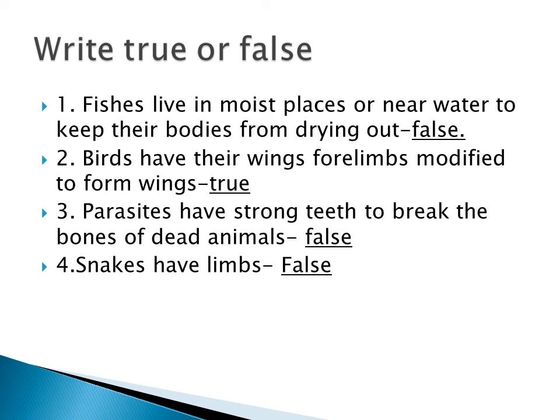And then true or false? Fishes live in moist place or near water to keep their bodies from drying out. So it is false. Second one, birds have wings, four limbs that are modified to form the wings. Yes, the four limbs are modified into the wings. So the statement is true. Third one, parasites have strong teeth to break the bones of dead animals. So it is false.